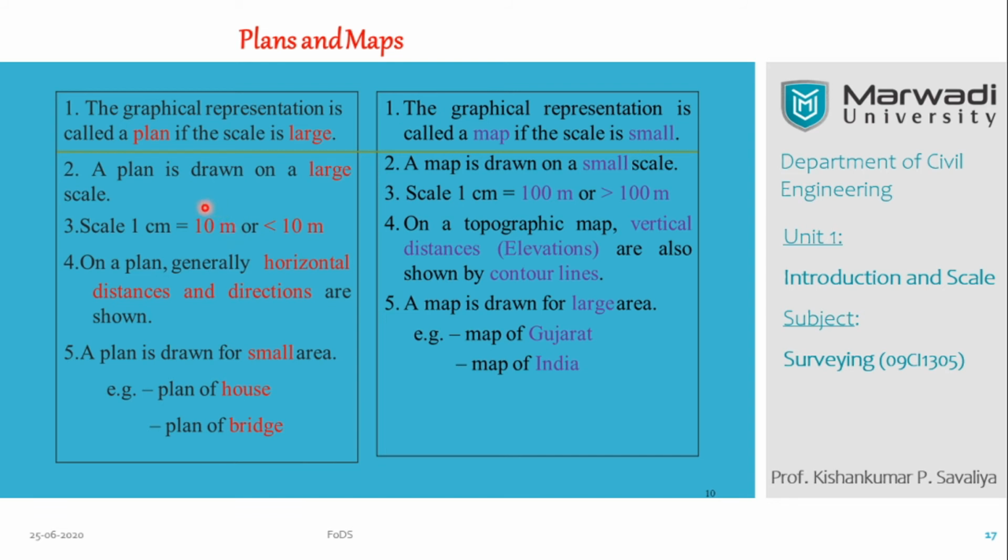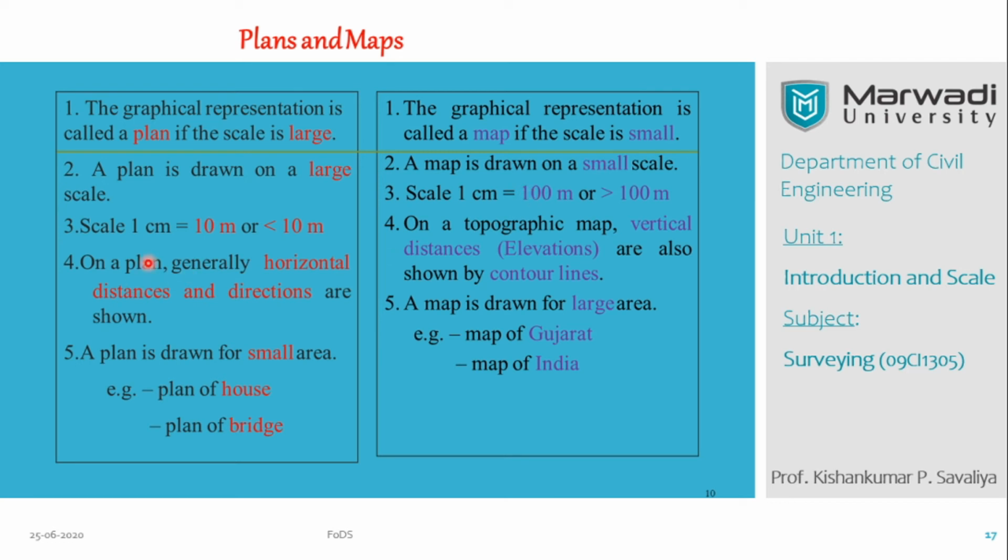Here you can see the figure is small because the area is small, and you get a large scale. Here you can see 1 centimeter equal to 100 meters. Your scale is small because the digit is very large. Keep that in mind.